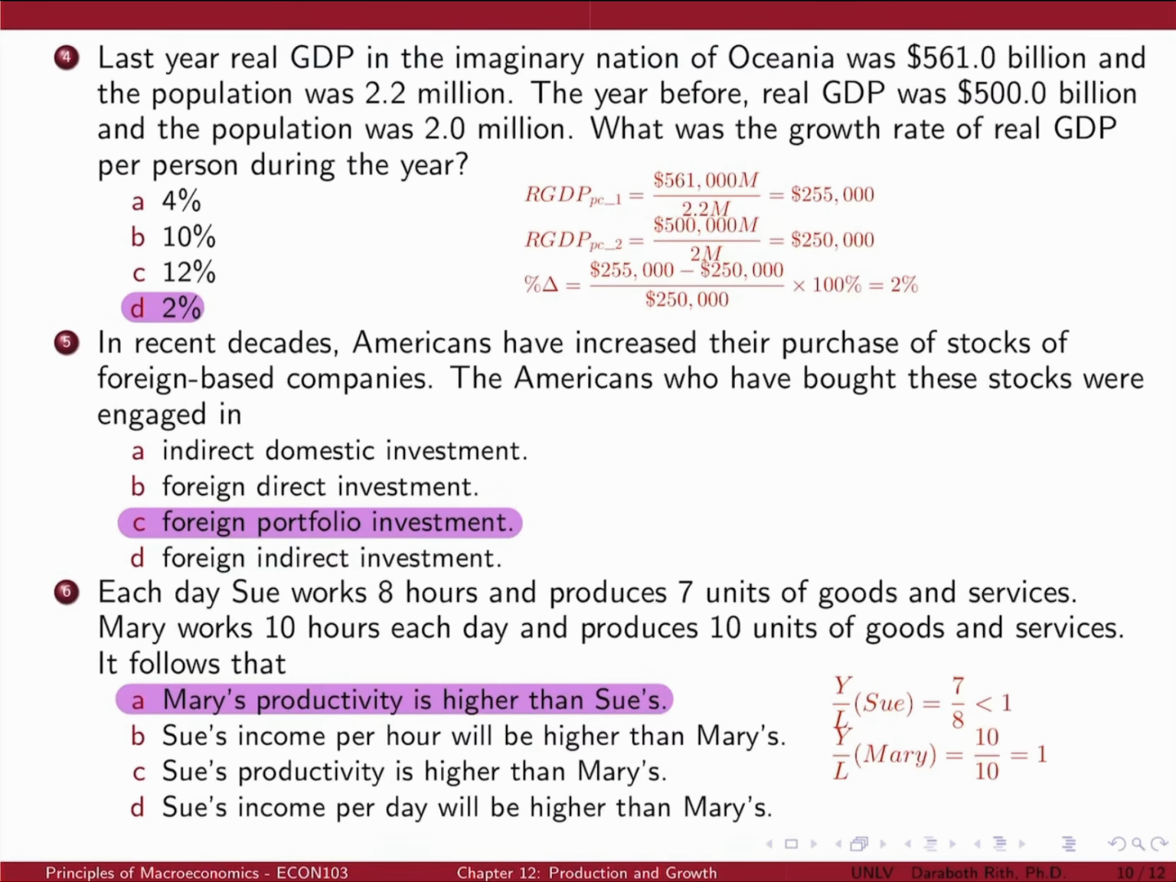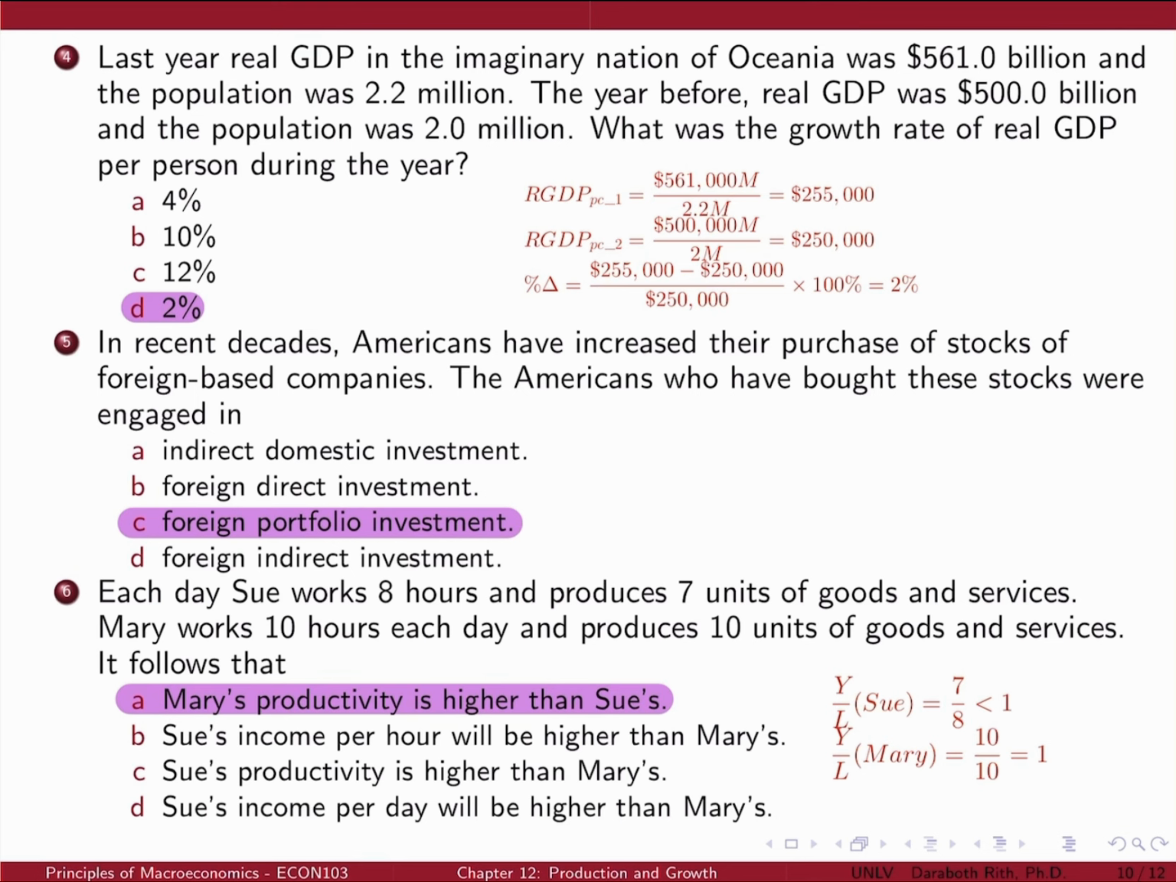Question number 4. Last year, real GDP in the imaginary nation of Oceania was $561 billion and the population was 2.2 million. The year before, real GDP was $500 billion and the population was 2 million. What was the growth rate of real GDP per person during the year?